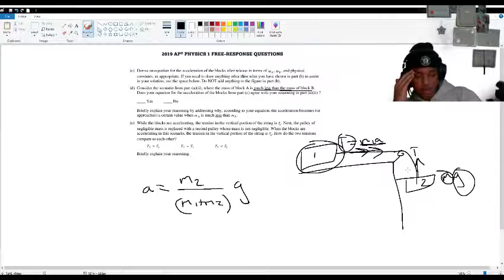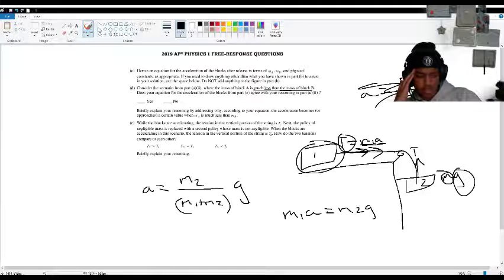And you might be wondering, okay, why would these two be essentially the same? Well, if m1 is negligible and all you have is acceleration here, oh, you can't see that. So what I was saying was you have the acceleration here. Let's just write it down. m1a equals m2g essentially, because there's barely any tension force since m1 is so small.